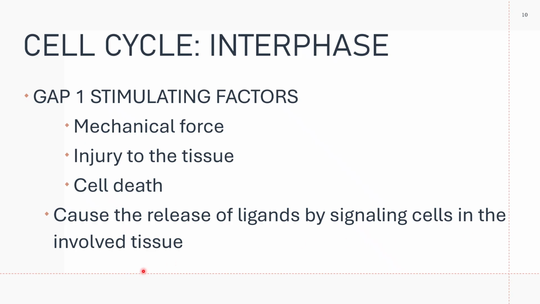And please note that your proto-oncogenes are very strictly regulated to prevent unwanted and uncontrolled cell proliferation.